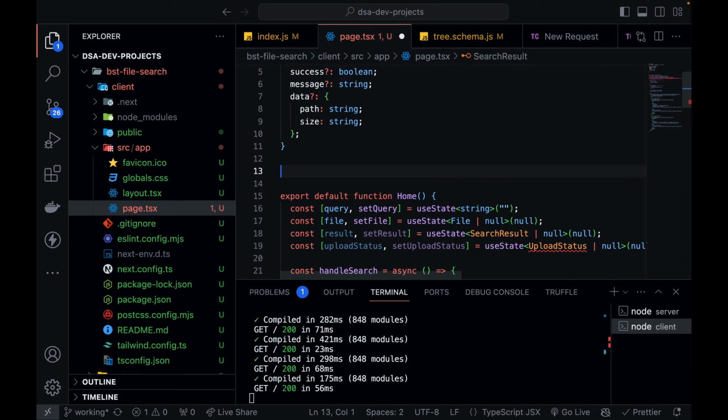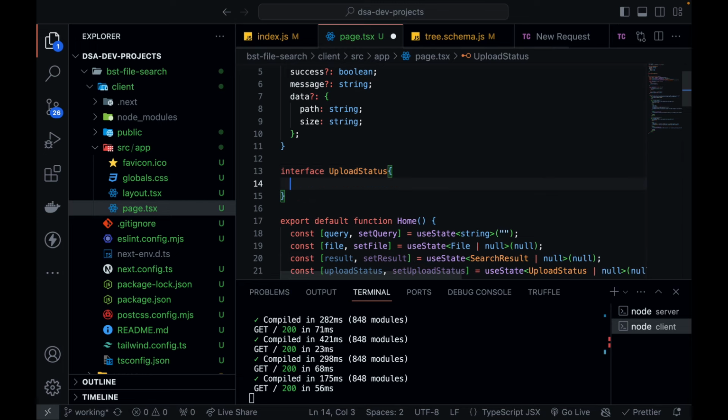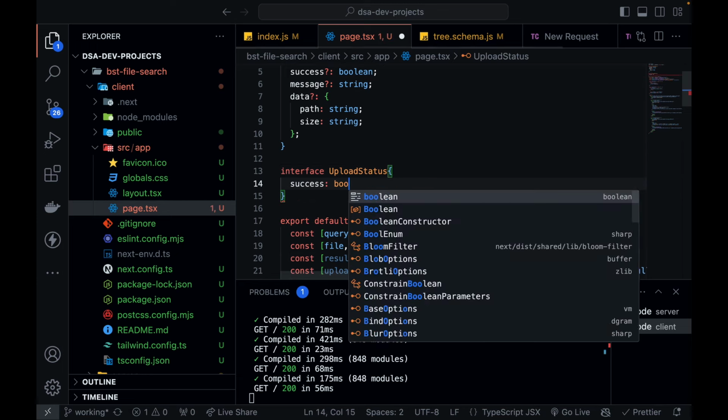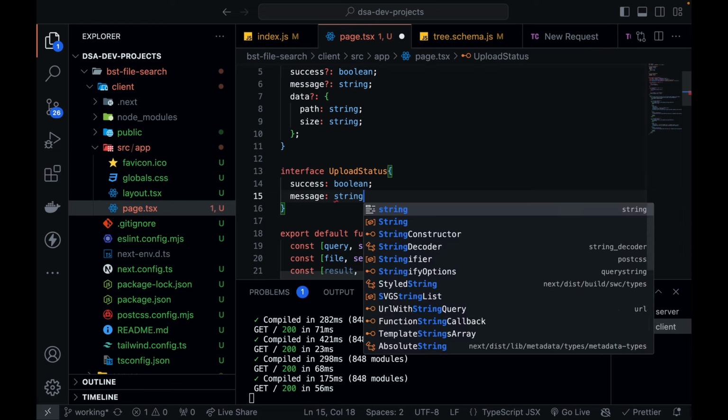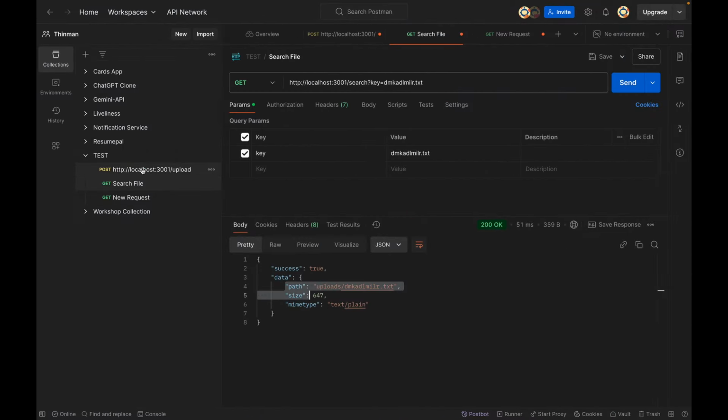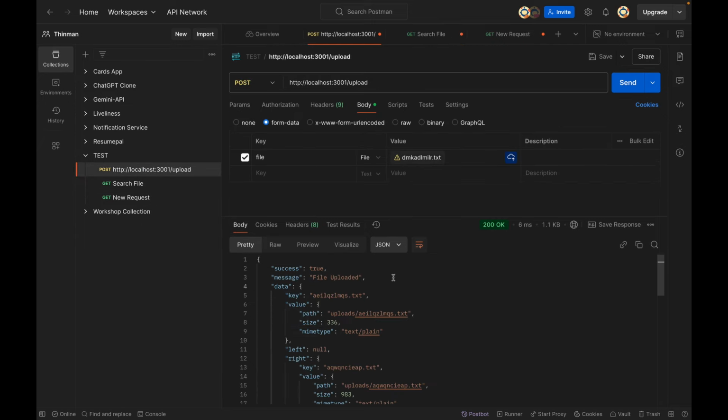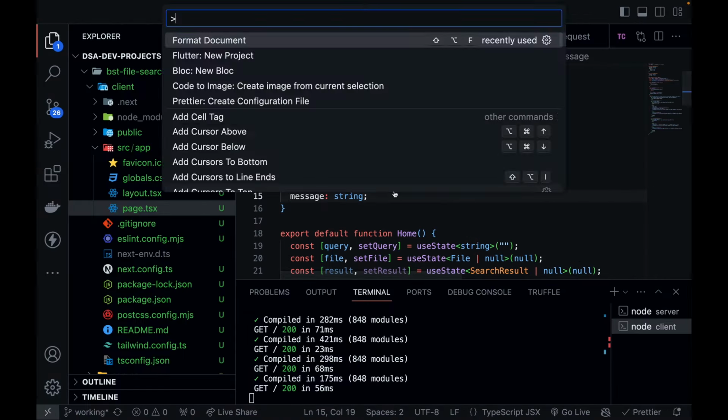The next thing that I need to define is my interface for upload status. You will get success, this will be boolean, and you will get a message that will be string, that you can see from here. Upload, you get success, you get message, these two. Perfect. So this is done.